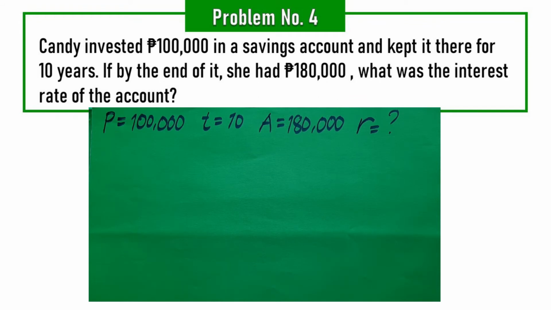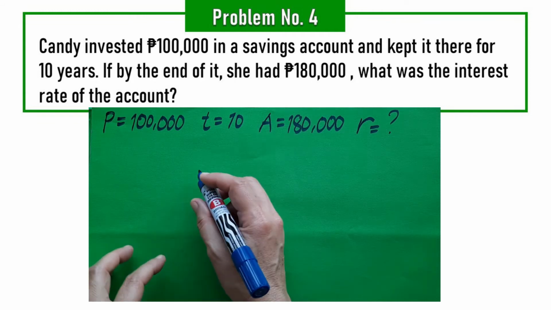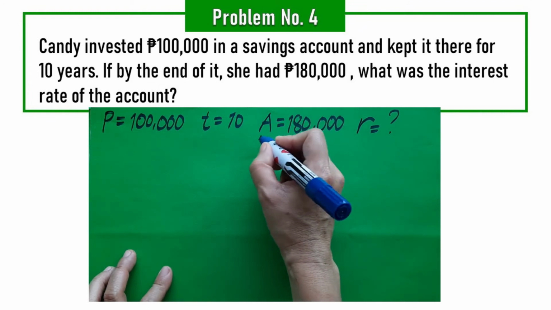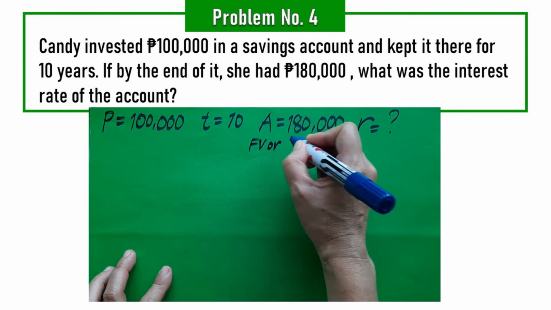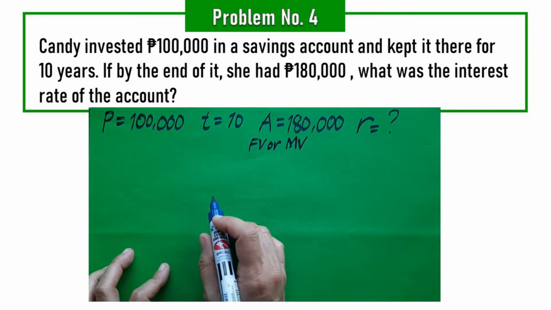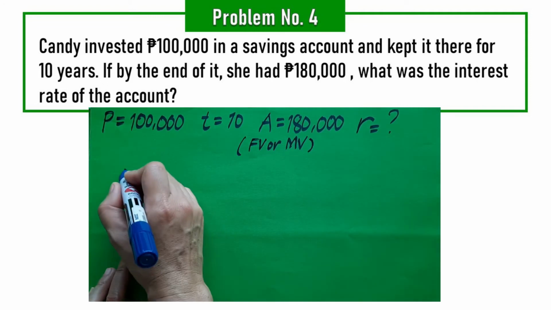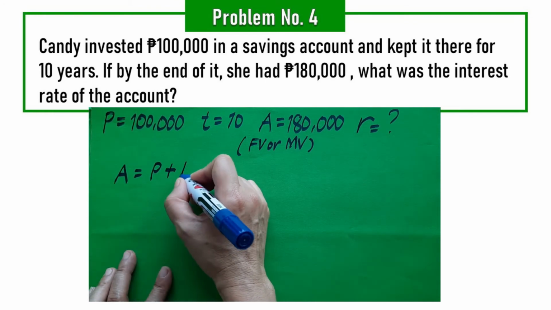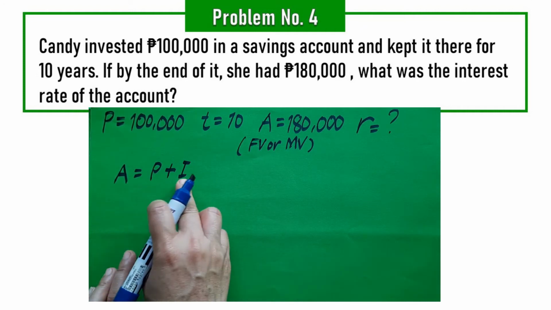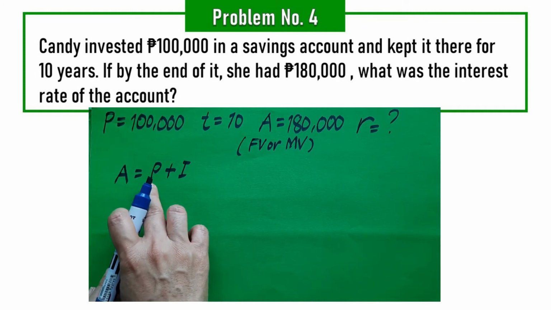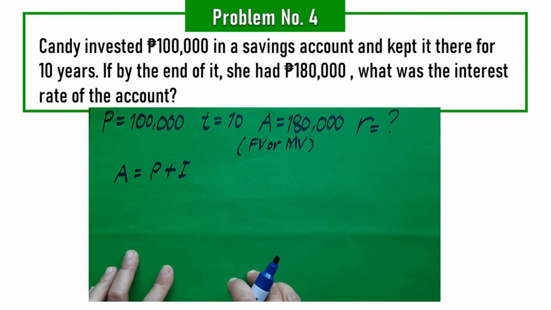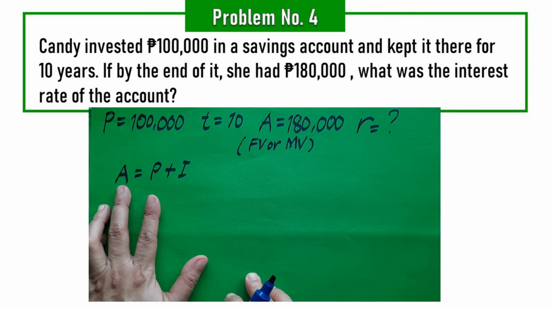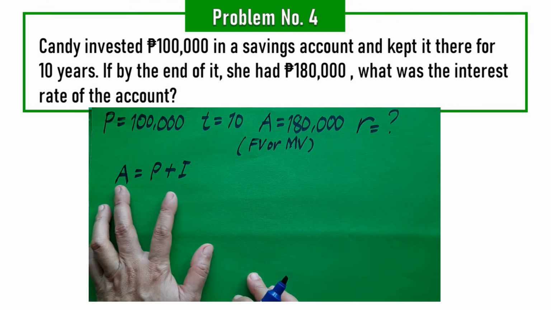So, what do we have? Ano ba yung mga formulas or basic concepts na alam natin? Ang alam natin na the A or FV, pwedeng FV yan, or pwedeng maturity value yan. Okay? So, we know sa concept natin na ang A is equal to principal plus interest. Ang dineposito at saka tinubo. Kung nangutang ka, ito yung inutang mo, ito yung babayaran mong tubo. Okay? So, this is the formula for A, total amount.